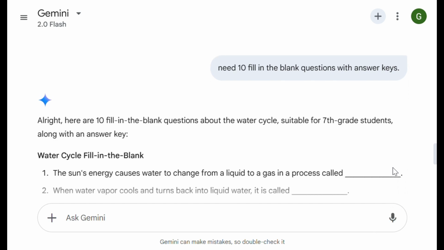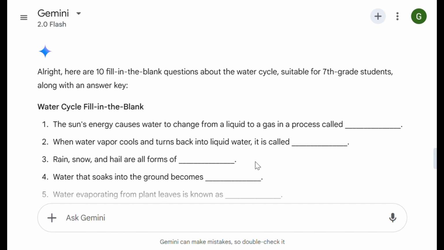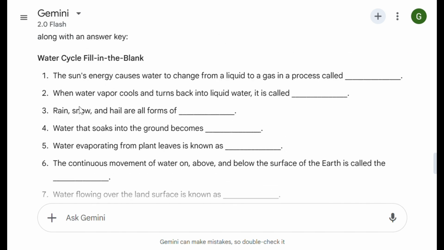So this is the output. All right. Here are 10 fill in the blank questions about the water cycle suitable for 7th grade students along with an answer key. So 10 fill in the blank questions have been generated. The sun's energy causes water to change from liquid to a gas in a process called dash.